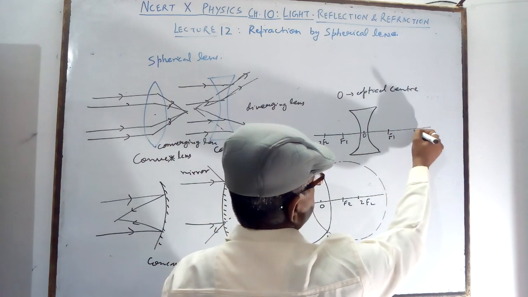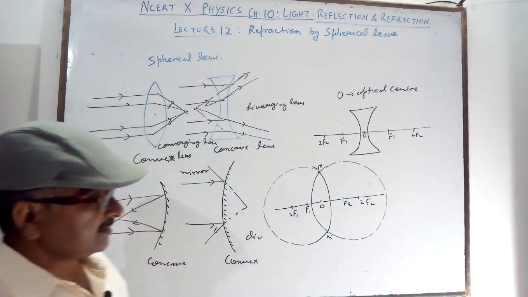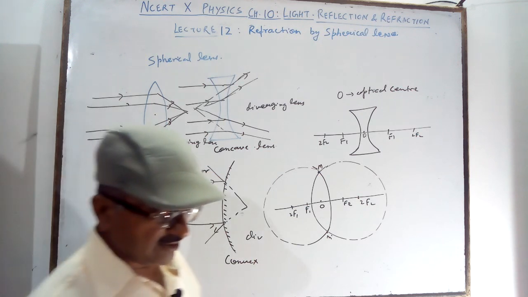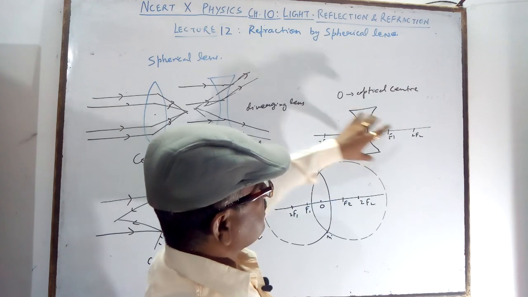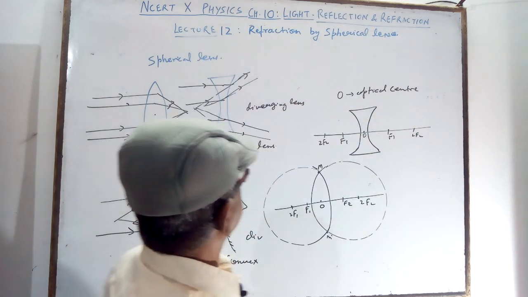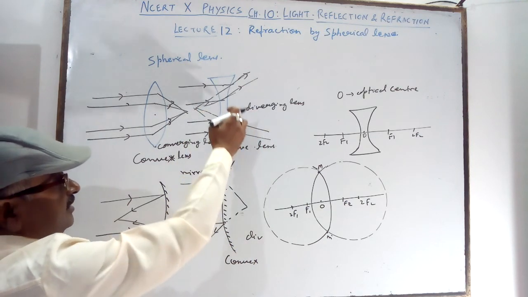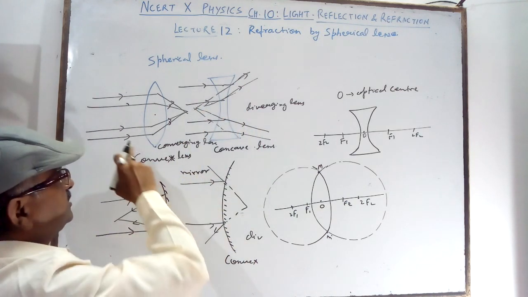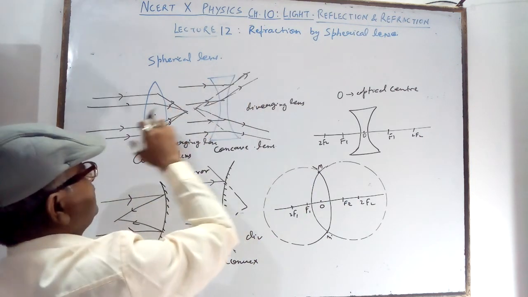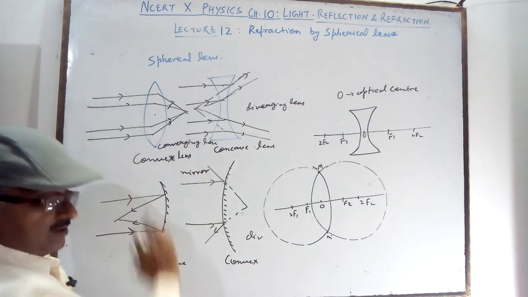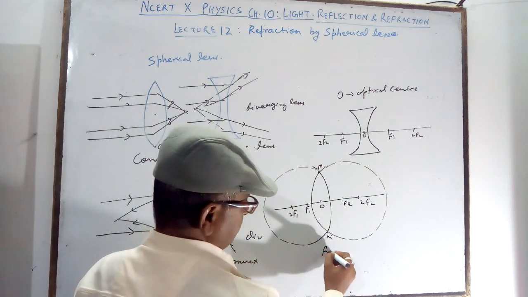Here focus 1 and here focus 2. You will see that some rays are there. For the ray diagram, what is the principal focus? When all the parallel beam of light meets, in the concave lens you will get the virtual focus. Where the rays are going, if the rays of light actually meet, you will get a real focus. In this you will get the real focus.